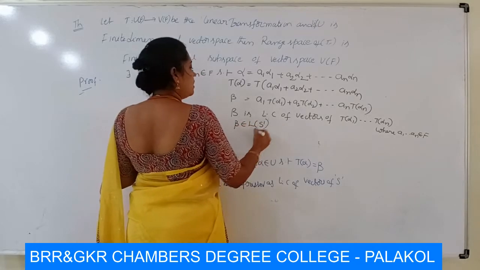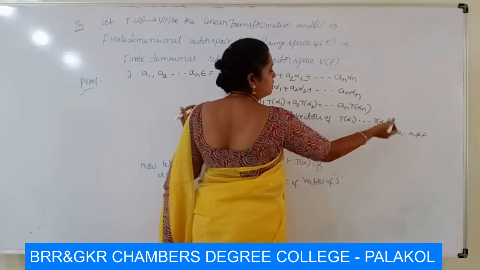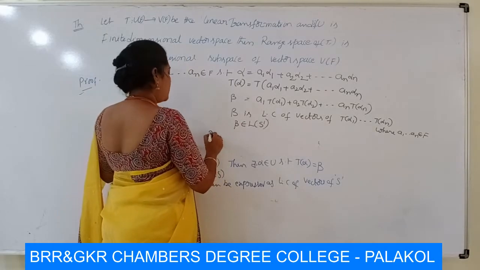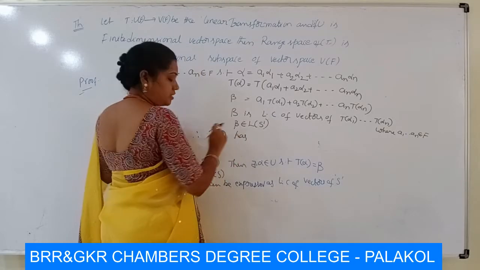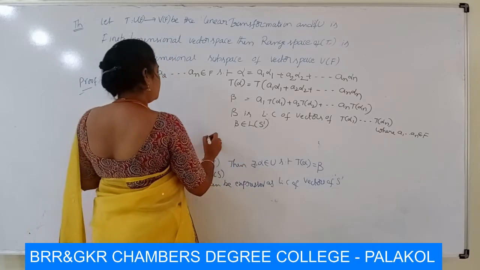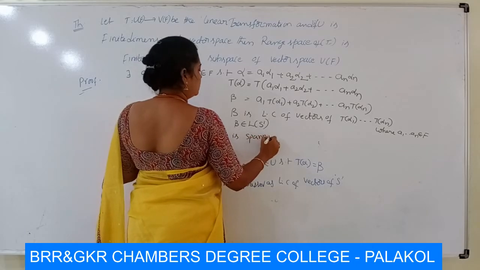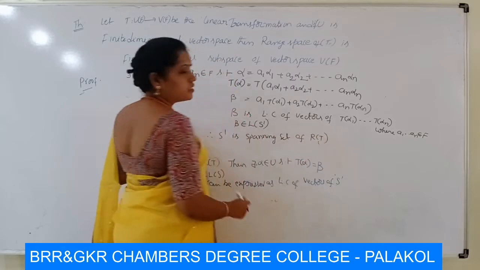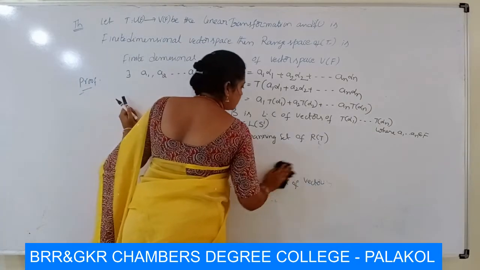That means every vector in R of T is expressible as a linear combination of T of alpha 1 and so on T of alpha n. So R of T has a basis. Therefore S dash is a spanning set of R of T. Hence R of T is a finite dimensional vector space.